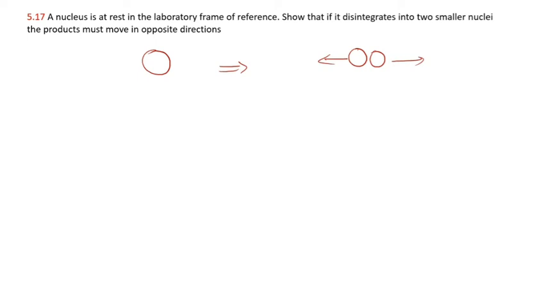See here, the initial linear momentum of the system I call Pi, and the final linear momentum of the entire system. The system consists of two bodies now, because the mass of these two is equal to the mass of this one. I can write this as M, and I call these m1 and m2. I can write the capital M is equal to m1 plus m2. Okay, and I say one is moving with velocity v1 and the other with velocity v2.